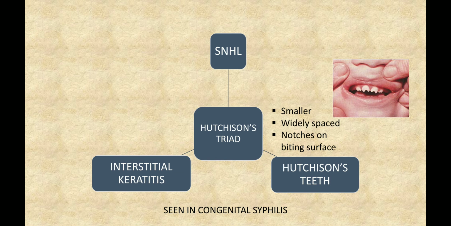Hutchison's triad. Three components are sensorineural hearing loss, which is also known as eighth nerve deafness, interstitial keratitis, and Hutchison's teeth. This is seen in congenital syphilis. This is an image-based question of Hutchison's teeth, and this is described as smaller, widely spaced, and having notches on biting surface.